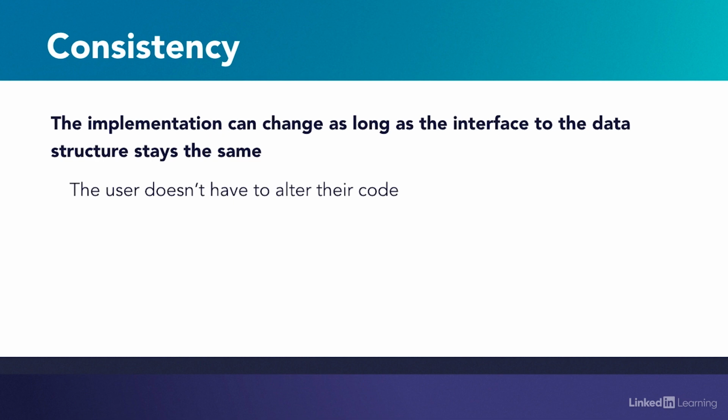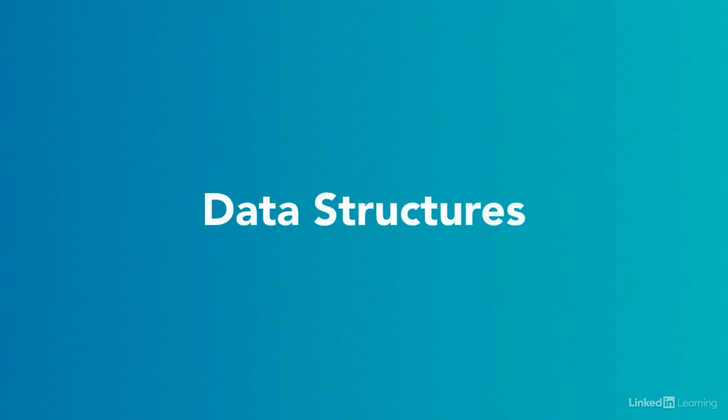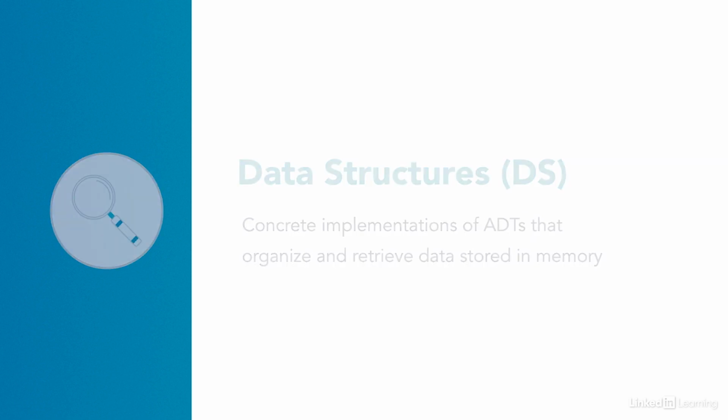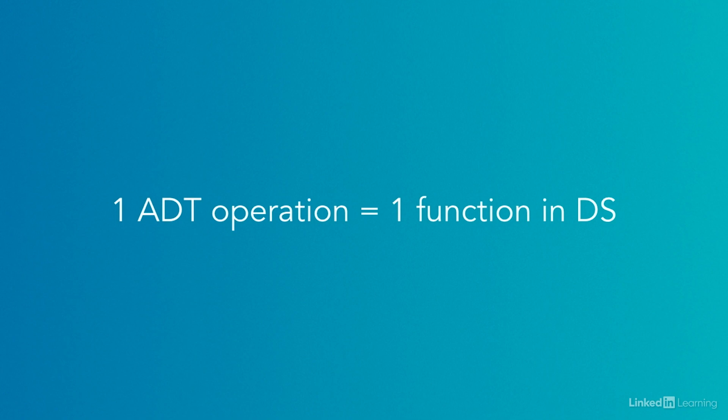The next thing we need to understand is data structures. A concept that goes hand in hand with abstract data types is data structures. A data structure is a concrete implementation of an abstract data type that helps you store and organize data in memory. Data structures are always talked about from the perspective of the programmer who is coding them. For every operation that is allowed on an abstract data type, we have one method or one function that is defined by the data structure's class.